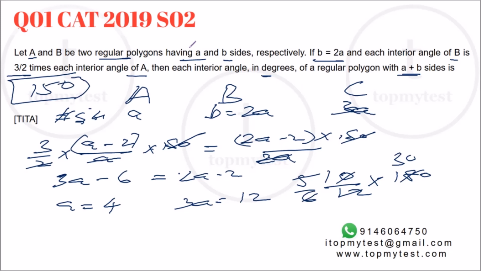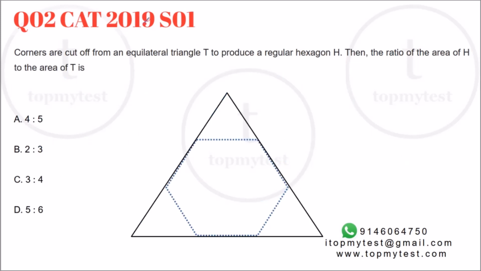Pretty straightforward. Question number 2 is from CAT 2019 slot 1. It says, corners are chopped off from an equilateral triangle to produce a regular hexagon. Then the ratio of area of H to the area of T is how much? Now, this is an under 1 minute question to solve. So we combine these, the main diagonals over here. Right, this is a regular hexagon.